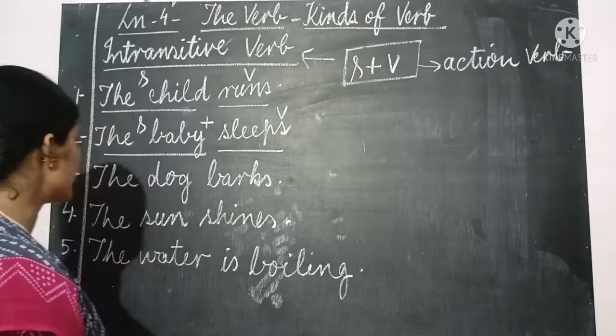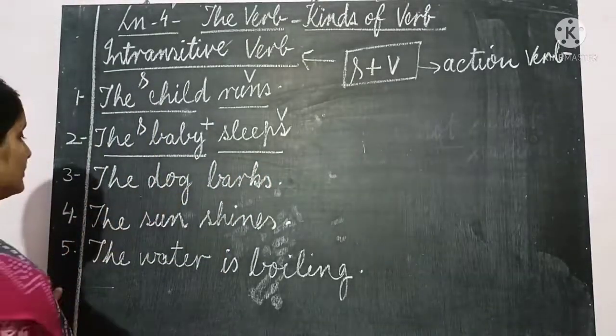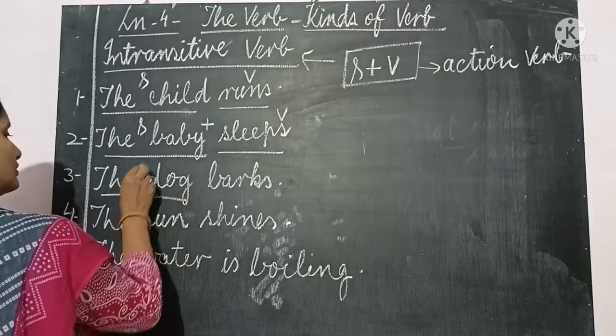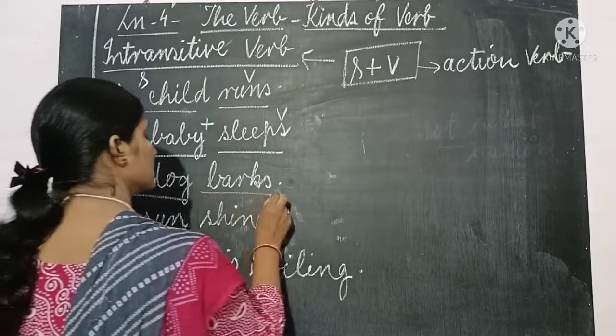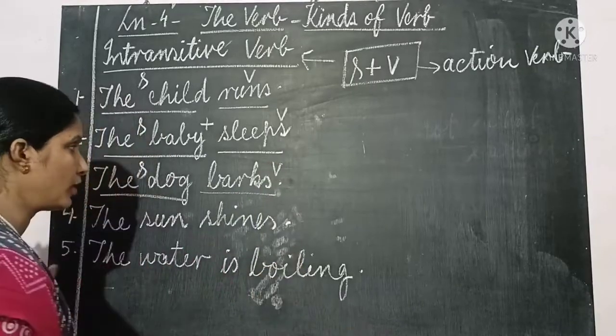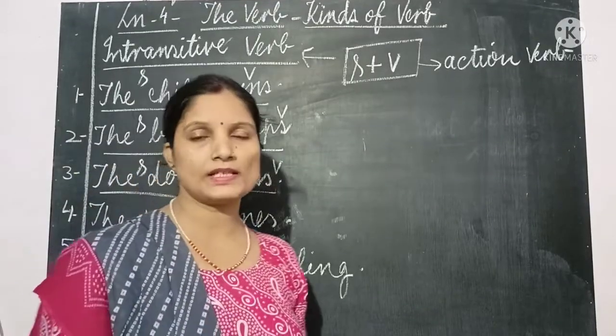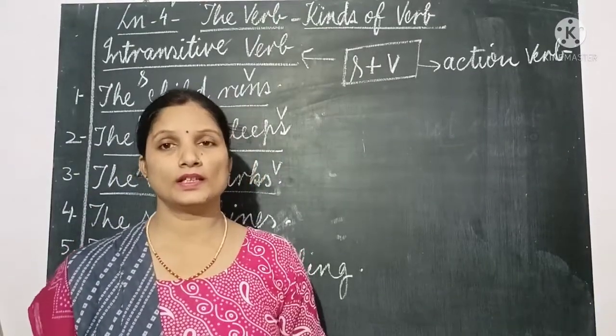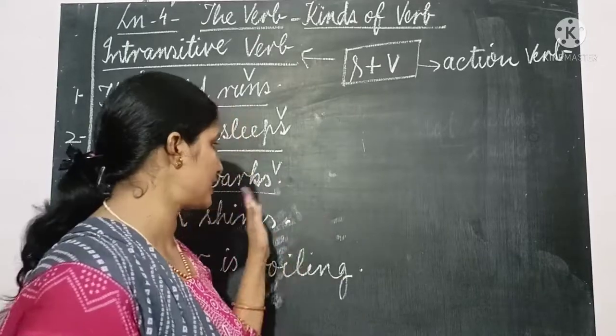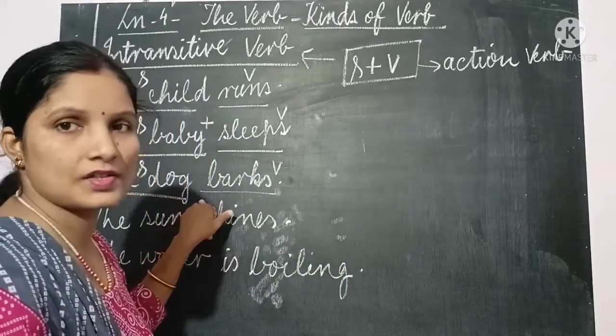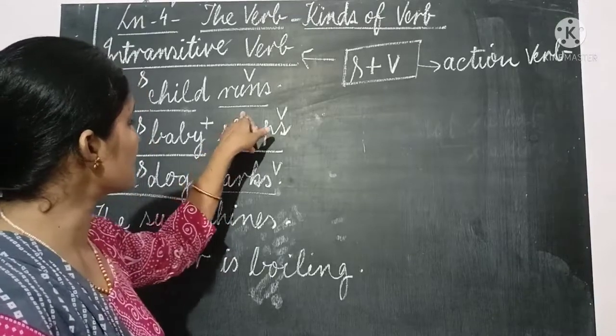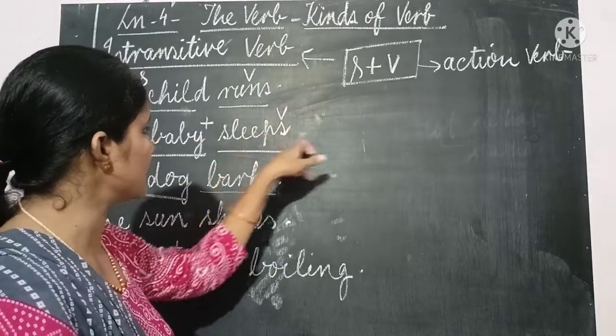Clear? Now next, the dog barks. Subject, the dog. Barks, verb. Yes, the dog barks. It is a complete sentence. No need of any other object, other word to be placed here. So this is intransitive verb because the verb does not need an object after it.